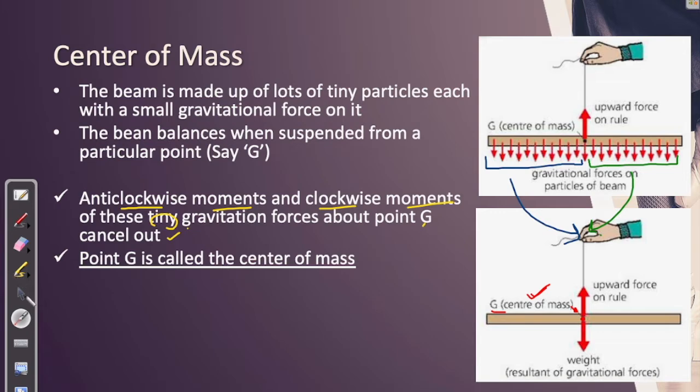Now another question arises: why do we say that the weight acts from the center of mass? If you look at the ruler here at the top, there are so many weights acting from so many tiny atoms or particles of the ruler. But why do we say that the weight is acting from the center of mass? Why? Let us understand. What is the resultant moment here?